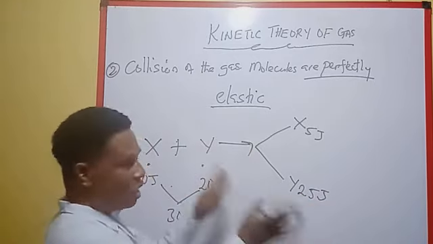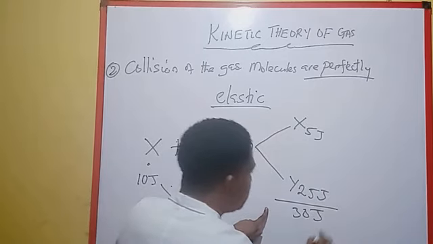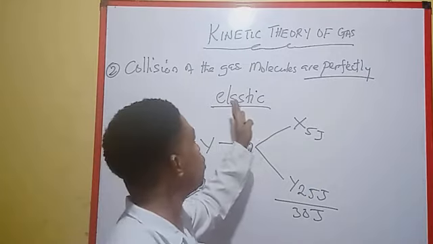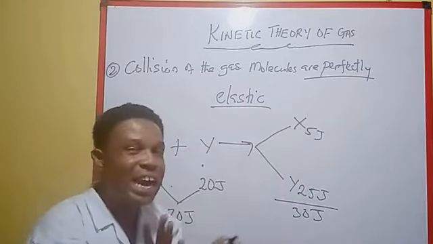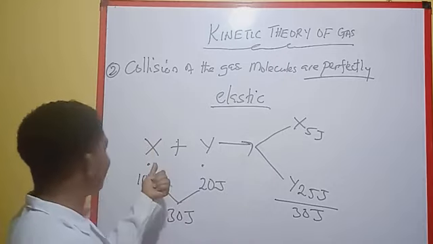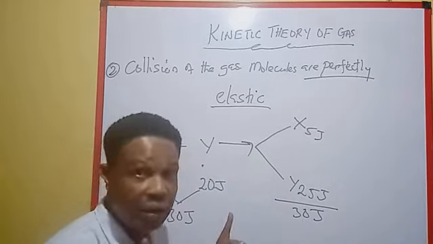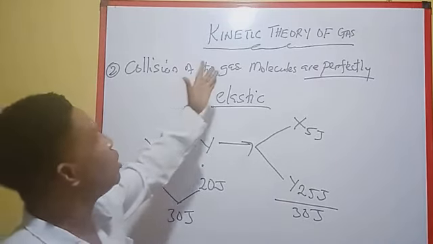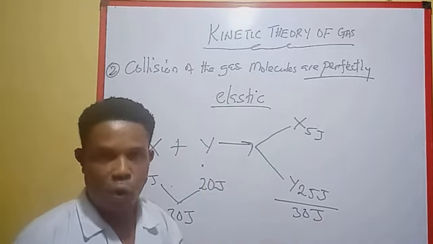At the end of the day, if you add 5 plus 25, you will still get 30 joules. It means that there is no energy lost. So when we say the collision of the gas molecules is perfectly elastic, we are saying that there is no energy loss, because whatever is lost in X is transferred to Y. So we say that the collision of the gas molecules is perfectly elastic. I hope that is clear.